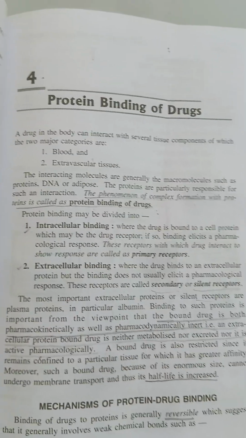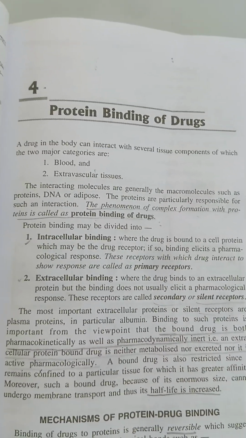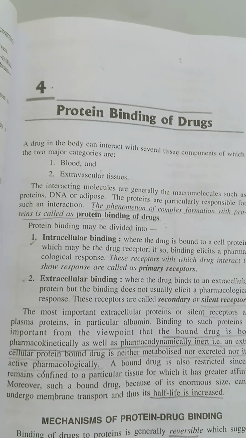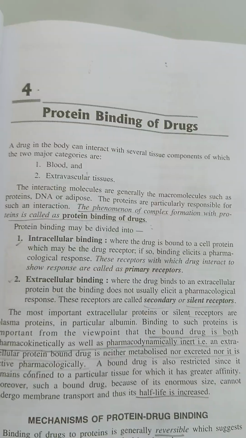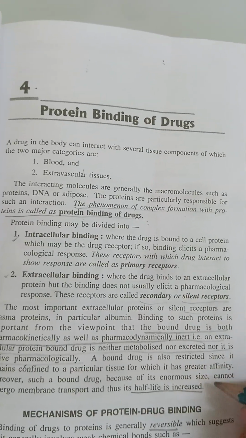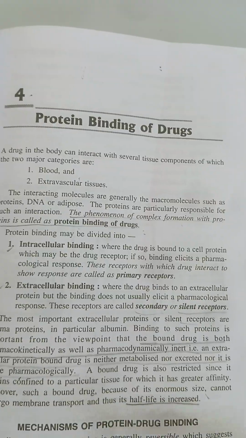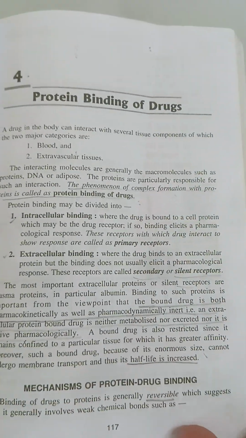When the drug is bound to your plasma proteins, it is not excreted from your body, and it can generate some toxic effects. Its half life also increases, so that will cause toxicity. So protein binding may lead to toxicity. These are some key points of protein binding.